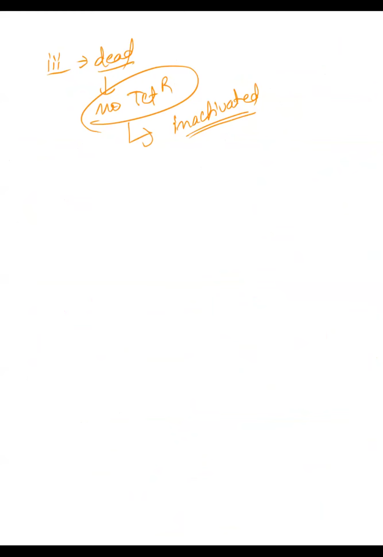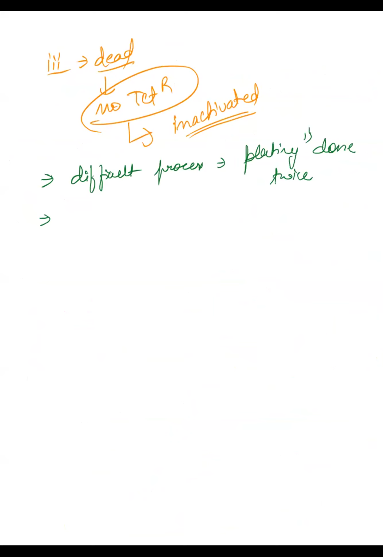Now we have different methods for the selection. Why do we not use it? It is a difficult process. Plating has to be done twice, which is very difficult. Also, whatever bacteria was required is dead, right? The required organism is dead. You see here, the recombinant transformants will be dead because they do not have tetracycline resistance. So the required organisms are dead. This is also a difficulty. So due to these reasons, we use another method for the selection of transformants.